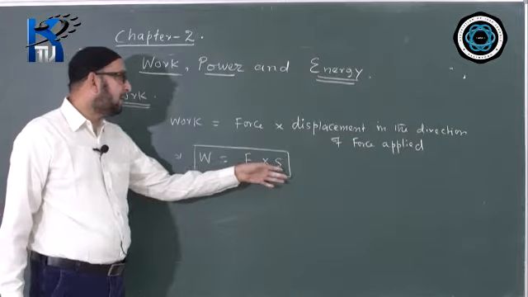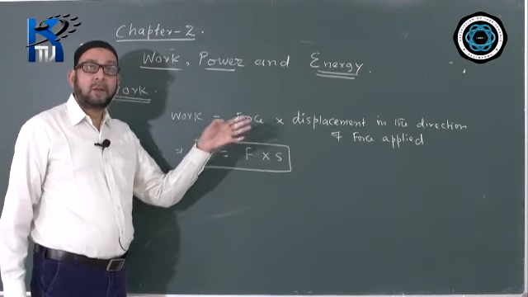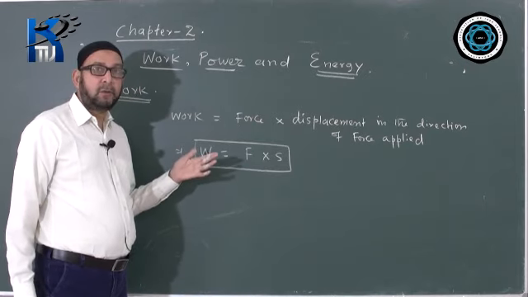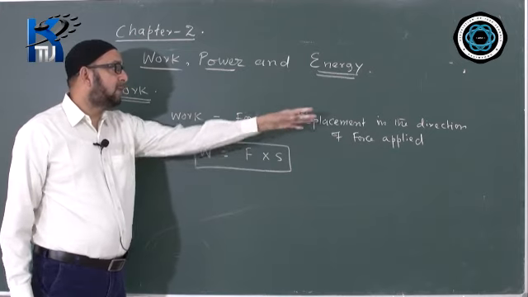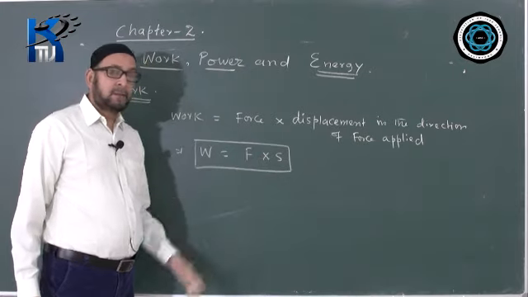Force multiplied by the displacement, but what kind of displacement? The displacement in the direction of force applied. So this is the formula for work. Definition, as I already told you, it is the product of force and the displacement in the direction of force applied. So work formula is F into S.